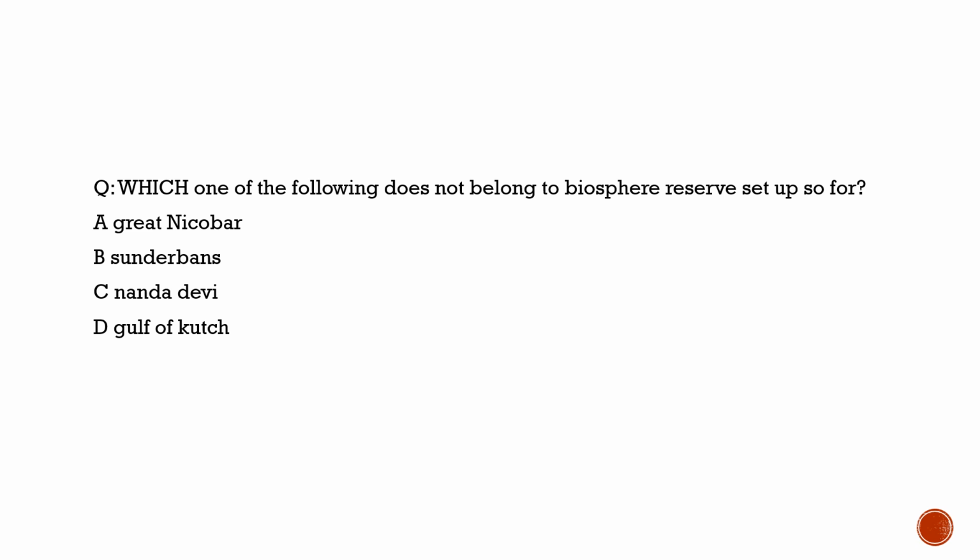Now we have shifted towards geography, and this question was asked in 1995. So many changes have happened since then. Let's see what the question asked then. The question says which one of the following does not, here what we have to know is the vocabulary of the question. It asks which of them does not belong to the biosphere reserves set up so far at that time, which one among them was not set up as a biosphere reserve in 1995.